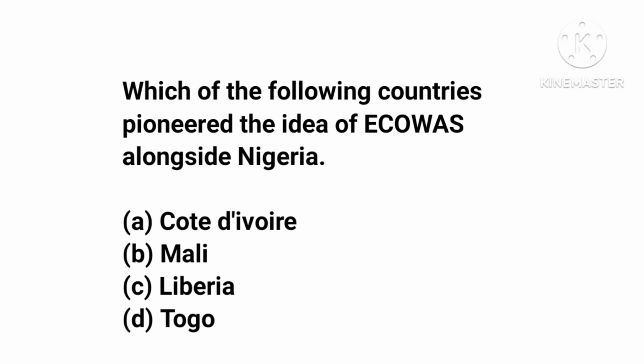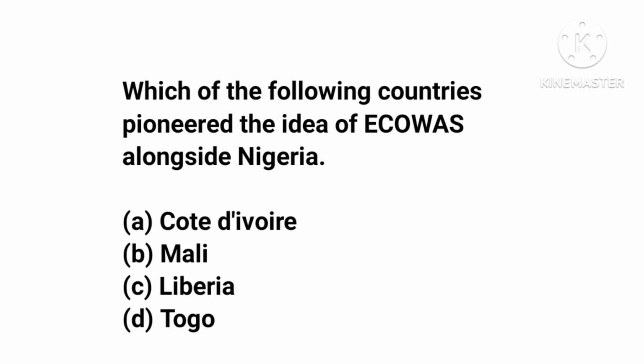In 1972, the Nigerian head of state, Yakubu Gowon, with the head of state of Togo, made a tour of West African countries and came up with a proposal to have a union of West African states, and this was what birthed ECOWAS in 1975.